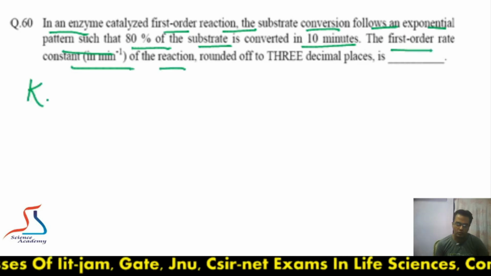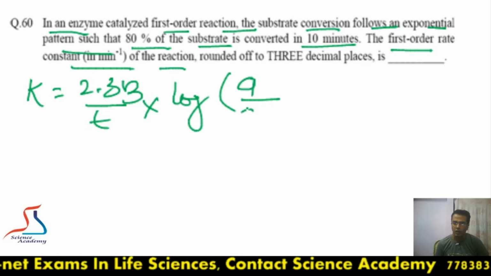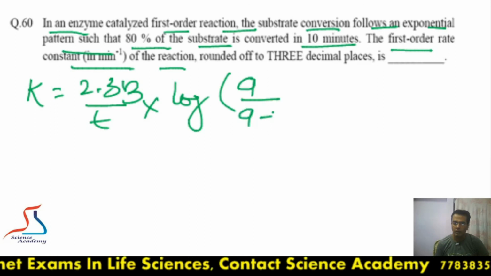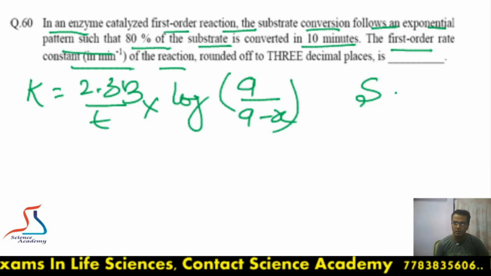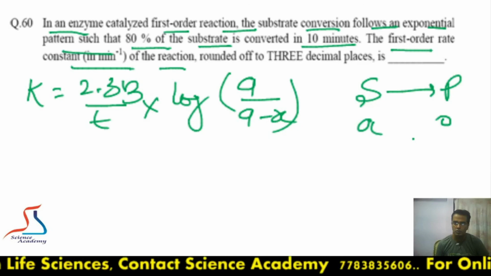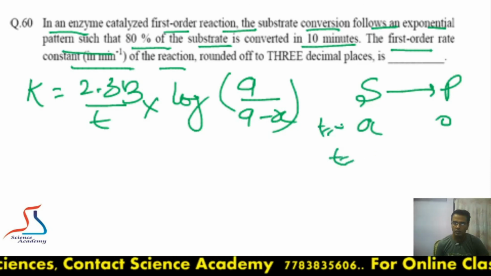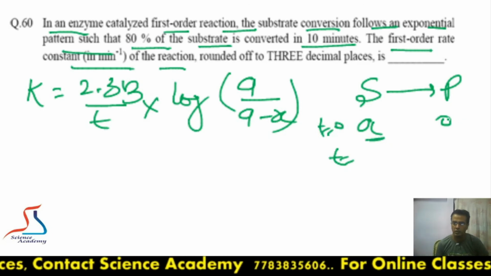We know the formula, K is equal to 2.303 divided by T into log of substrate A divided by A minus X. Suppose substrate is this and product, so initially it is A and product is 0. At T is equal to 0, this is A concentration and product will be 0.